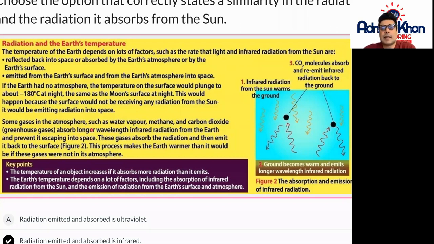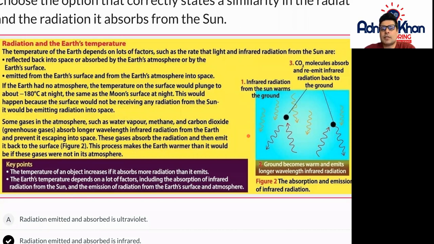Some gases in the atmosphere, such as water vapor, methane, and carbon dioxide, which are greenhouse gases, absorb longer wavelength infrared radiation from the Earth and prevent it escaping into space. These gases absorb the radiation and then emit it back to the surface, which you can see here in figure 2. This process makes the Earth warmer than it would be if these gases were not in our atmosphere.